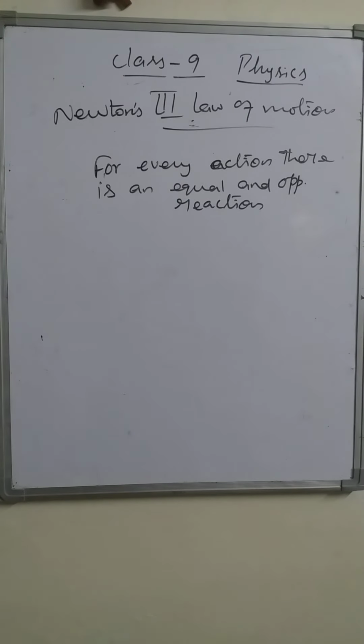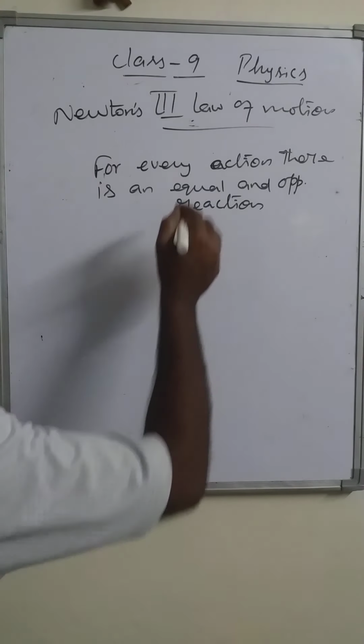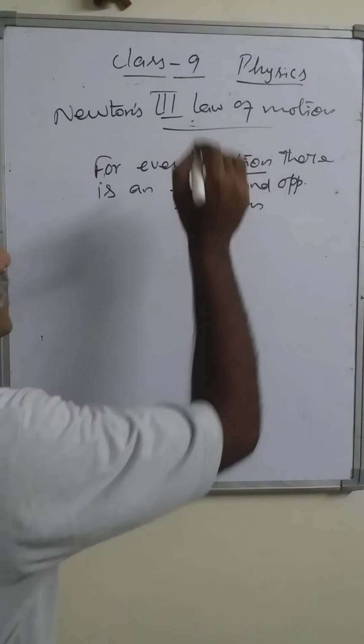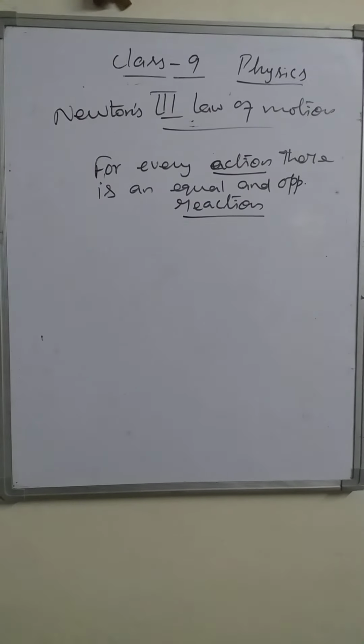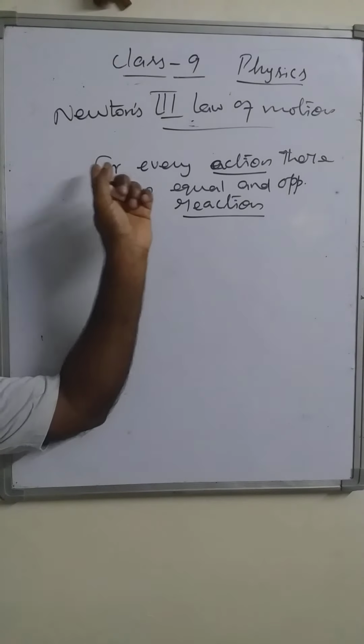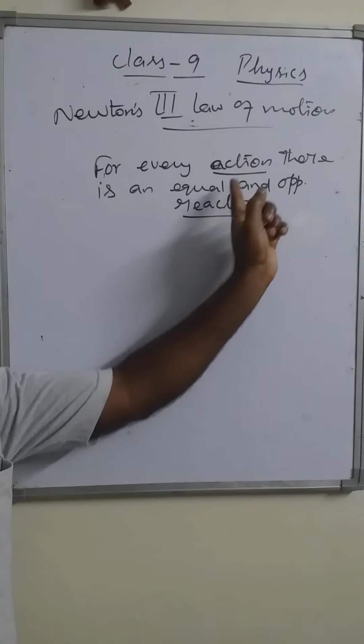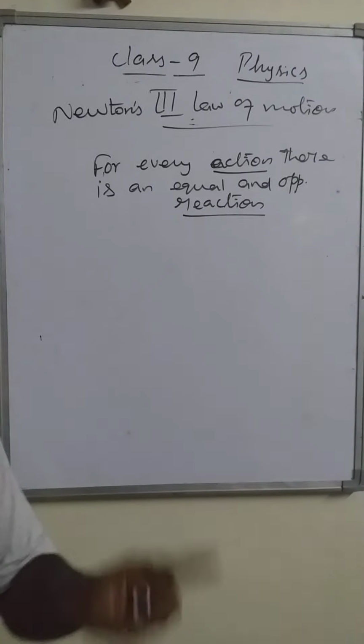How can it be explained? Here we are using the words action and reaction. What are action and reaction? They are also forces. That means wherever the action is present, the reaction is also present.